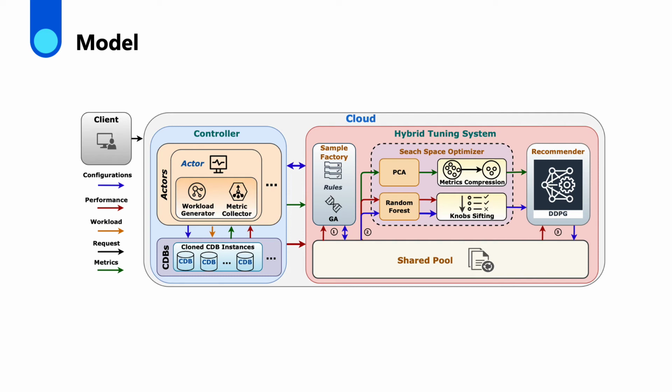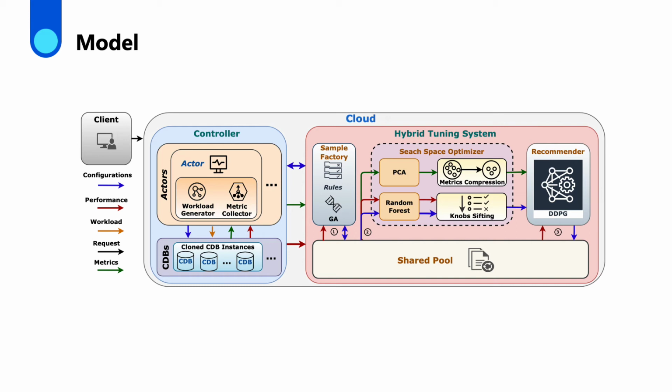In the first phase, each actor generates random nodes and stress tests them on cloned CDBs. Each stress testing generates a sample, which is put into the shared pool. Sample factory takes as input these randomly generated samples and uses a genetic algorithm to generate new nodes. The controller then stress tests these newly generated nodes and produces new samples in the shared pool.